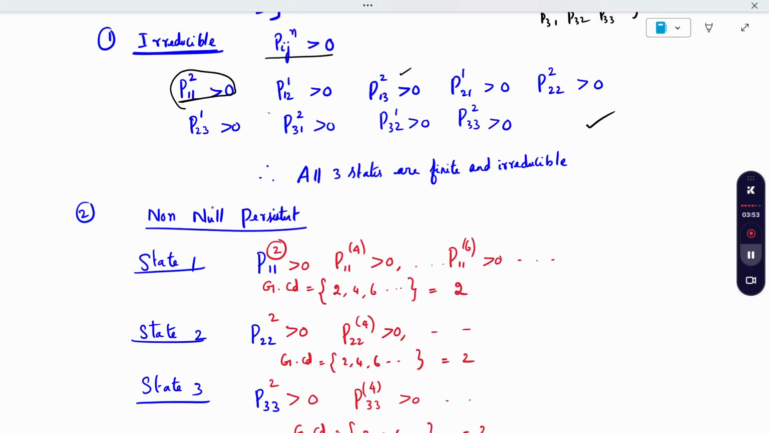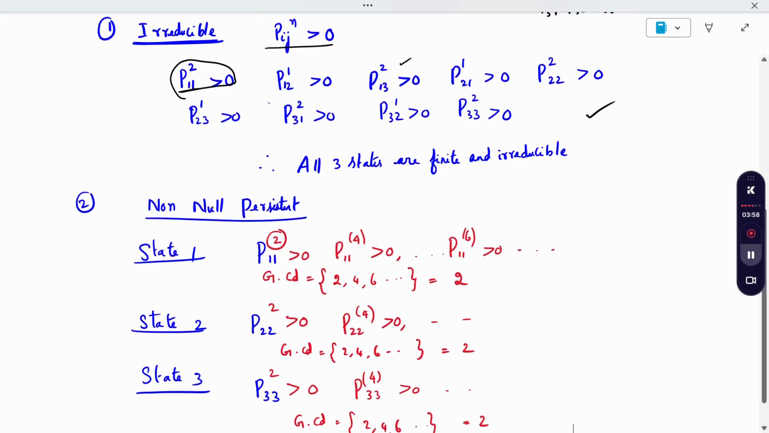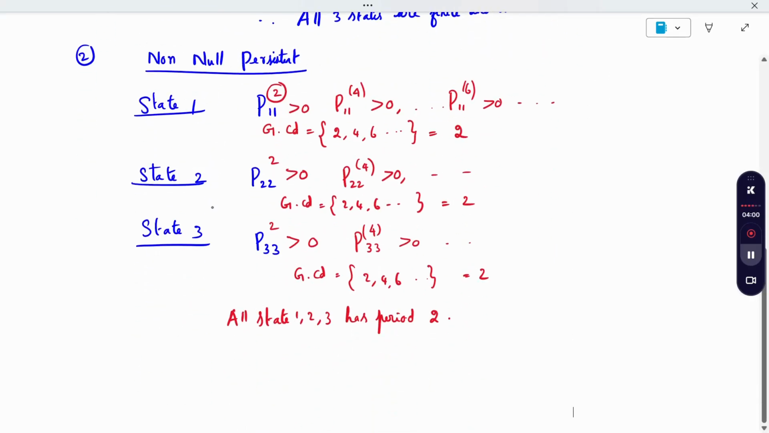First condition satisfied. Next condition: non-null persistent. How to calculate non-null persistent means we have to calculate state-wise, only for state 1, state 2 or state 3. Non-null persistent state-wise means only the diagonal elements, P11, P22, P33. Now, at whichever power the diagonal element is greater than 0, we have to write it.